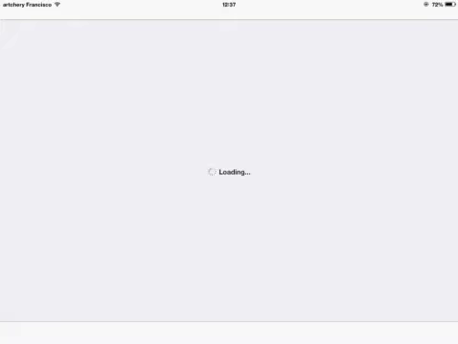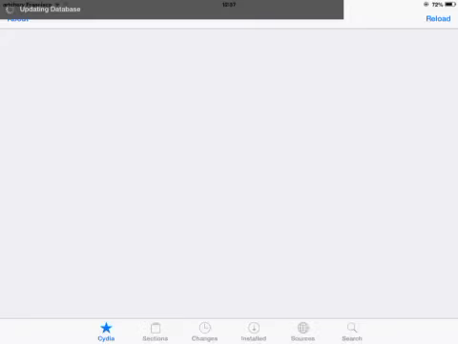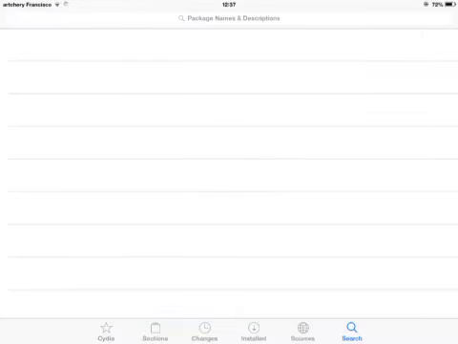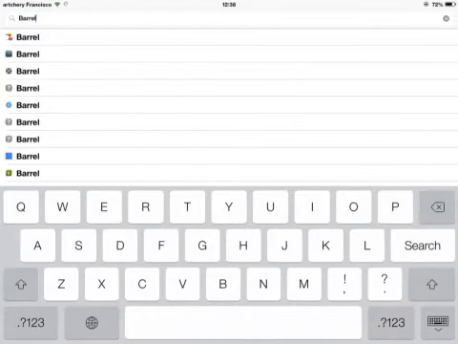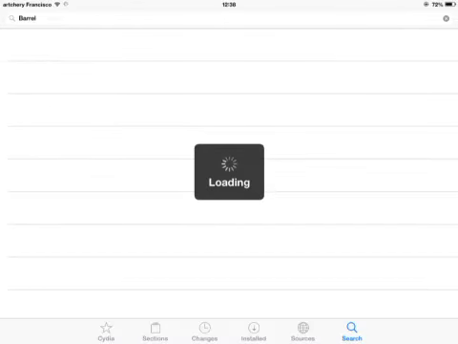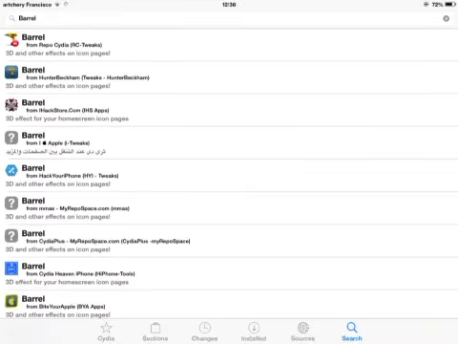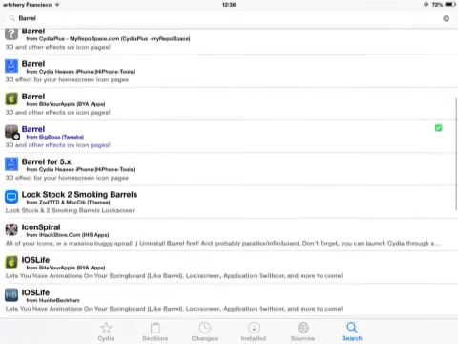Wait for it. Just go to Sources, and click the search button. Where's that Barrel?